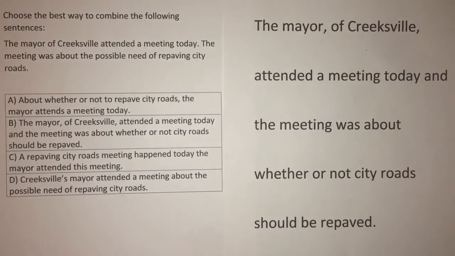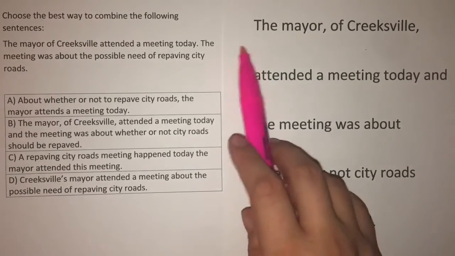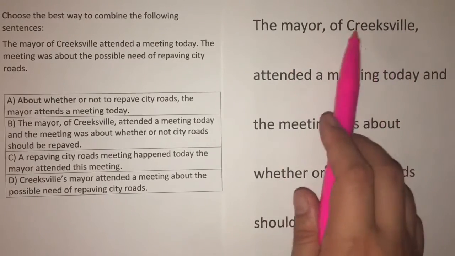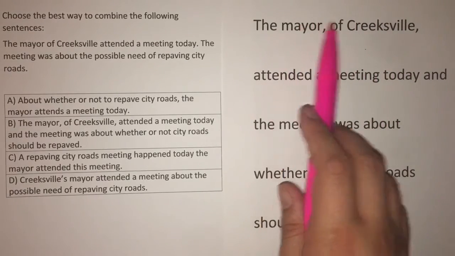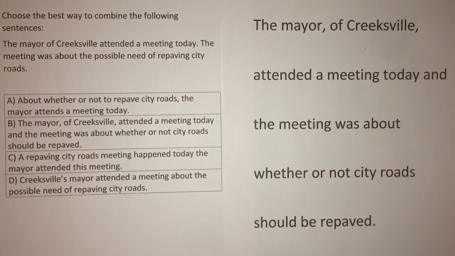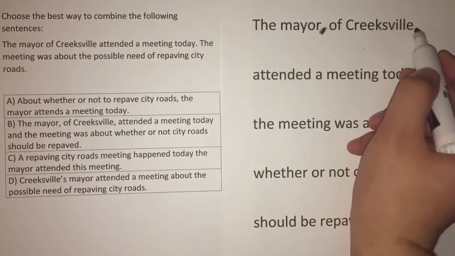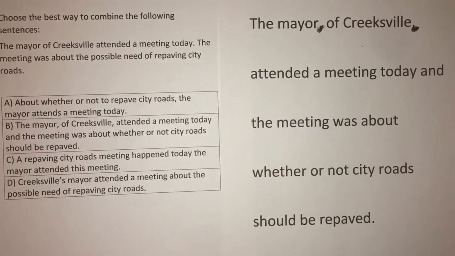Answer choice B. The mayor of Creeksville attended a meeting today, and the meeting was about whether or not city roads should be repaved. To start off with, the "of Creeksville" that's next to mayor should not be in commas, because the "of Creeksville" is clarifying who the mayor is and it's relevant information. And usually we put irrelevant or extra information within commas to signify that it's not necessarily needed, but it can go there. So let's go on and get rid of those commas to correct this answer choice a little.